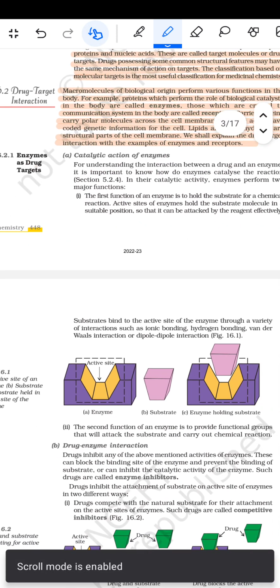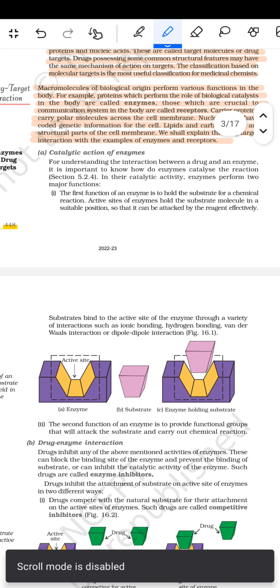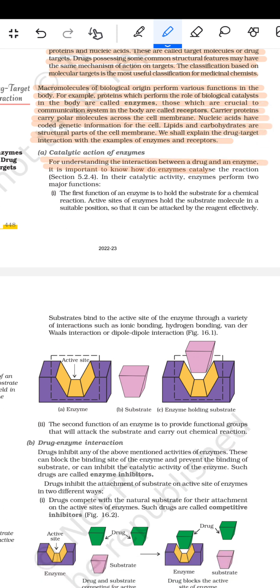After this comes enzymes and drug receptors. Catalytic action of enzymes. For understanding the interaction between a drug and an enzyme, it is important to know how enzymes catalyze the reaction. In the catalytic activity, enzymes perform two major functions. First, the function of an enzyme is to hold the substrate for a chemical reaction. Active sites of the enzyme hold the substrate molecule in a suitable position so that it can be attacked by the reagent effectively.